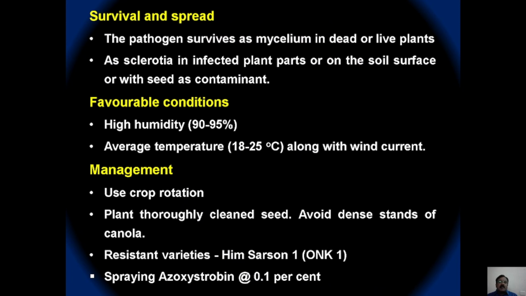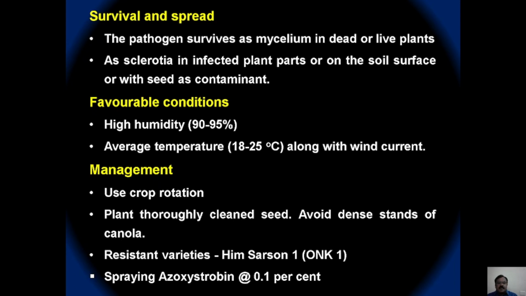The pathogen survives as mycelium on dead as well as live plants, and it also produces irregular black sclerotia on the infected plant parts. These sclerotia remain in the soil for a long time, or may be present as a contaminant along with the seed.